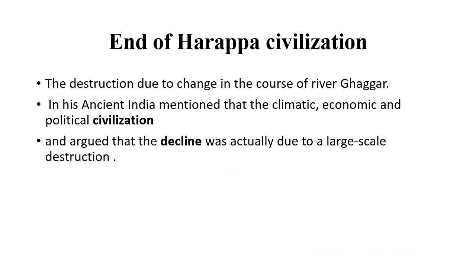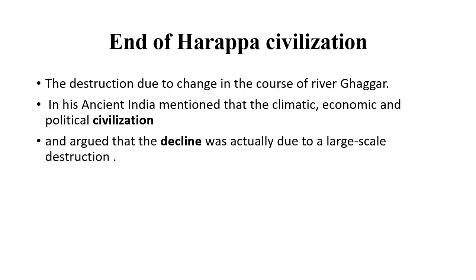End of Harappa civilization. The destruction was due to the change in the course of river Ghaggar. The decline was actually due to a large scale destruction, as the river Ghaggar changed its course, meaning it dried up, and the civilization ended because no one can live without water.